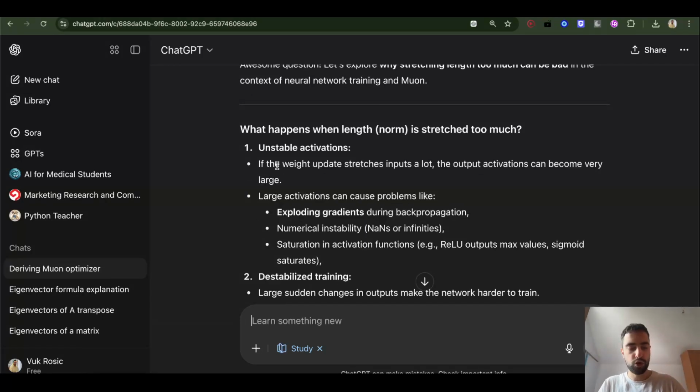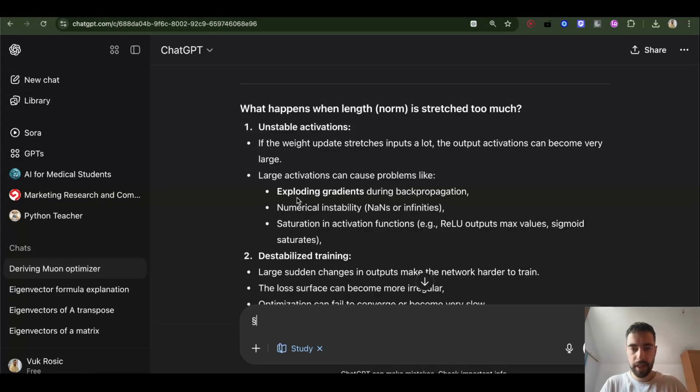So why do we need to control length? Unstable activations: if a weight update stretches inputs a lot, the output activations can become very large. Exploding gradients during backpropagation can happen if input is too large or the learning rate is too large.